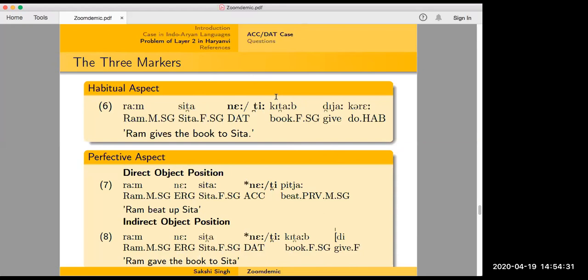So the K will come, though the ball is inanimate. But if I say I saw the ball, then I will not use it: Ami volta dekhlam. But if I kick the ball, then it will be Ami volta ke lathi marlam.